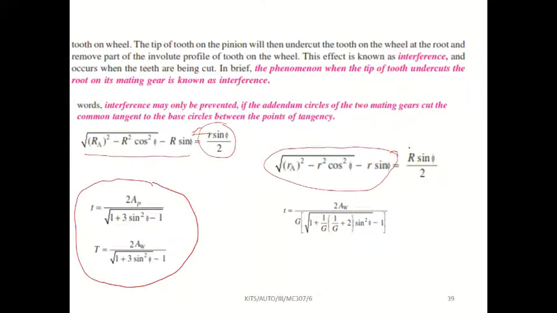This path of recess should be less than capital R sin pi divided by 2. If it is less, they are not intersecting with each other; they are meshing properly. Suppose this value is more than r sin pi by 2, then they are intersecting with each other.